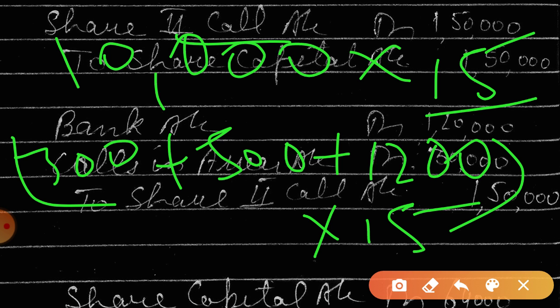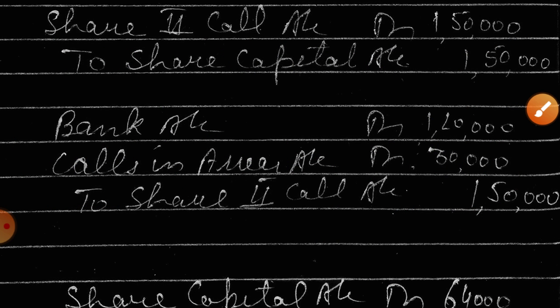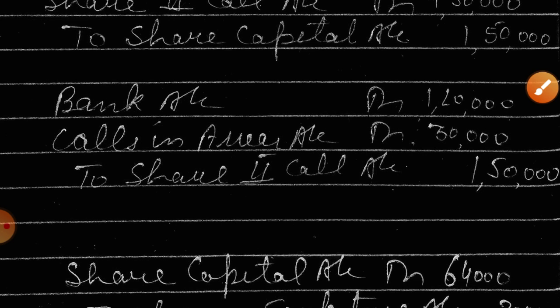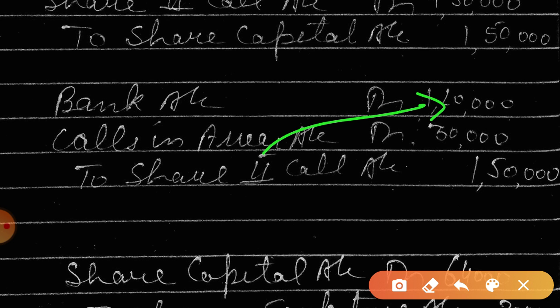Is this clear? So 30,000 will not be received, we will get only 1,20,000.